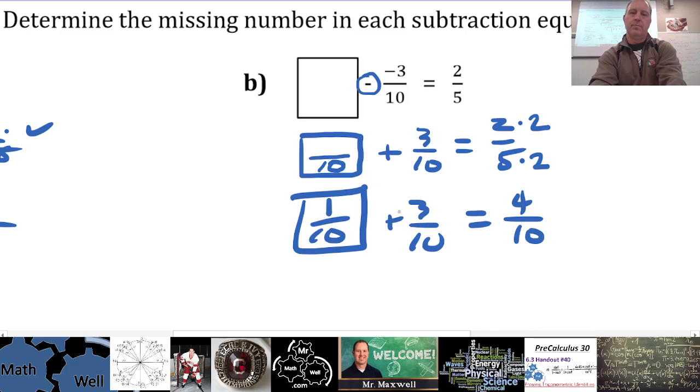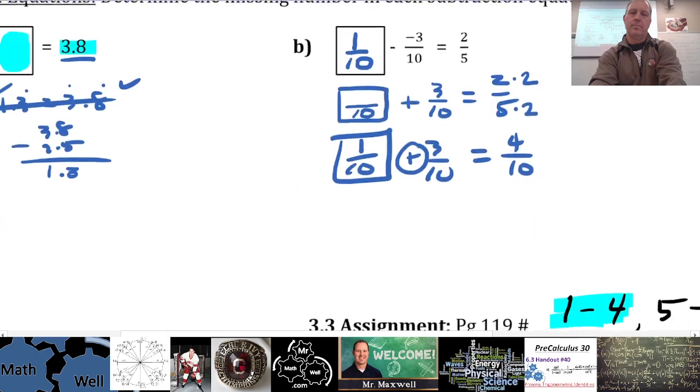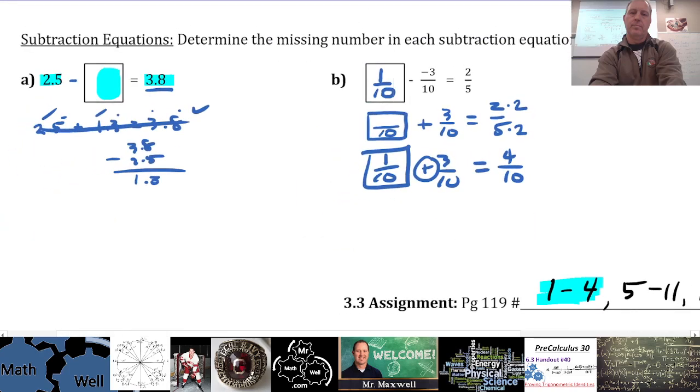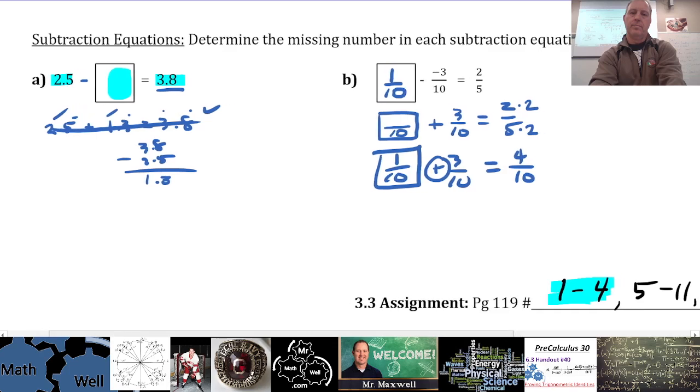So this plus came from this minus a negative. So right here is 1 over 10. That's putting together all the things that we've learned in this lesson about the double negatives, subtracting a negative, and so on. Any questions about that? No questions? You guys got it figured out?